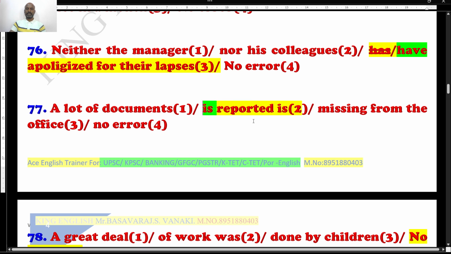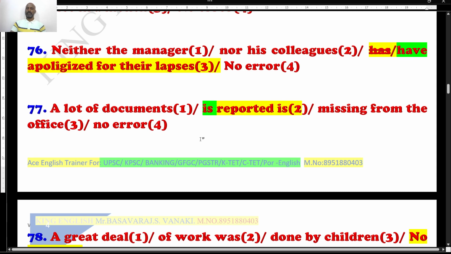The "is" is misplaced; this is wrong, and this is going to be right. Now the right answer is: a lot of documents reported is missing from the office. Now it is meaningful, it sounds communicative. So the error is "is reported", and option 2 is the error in the given question.